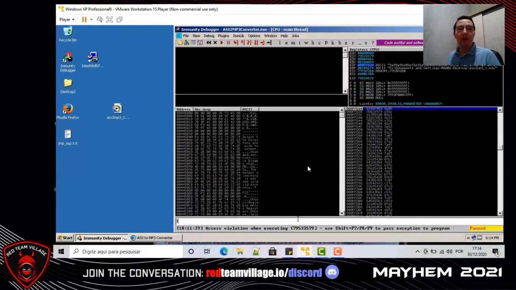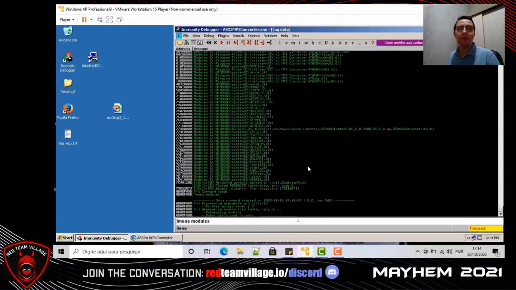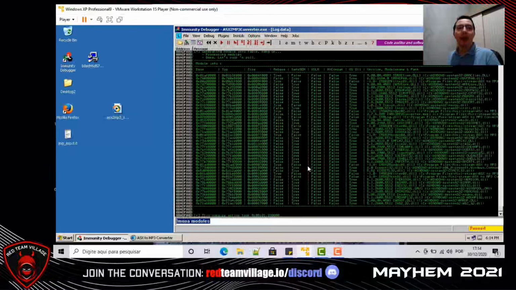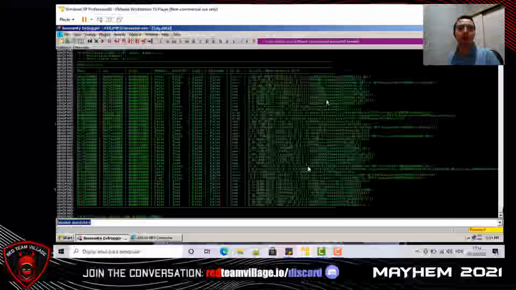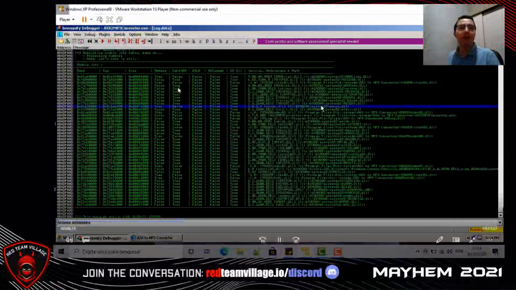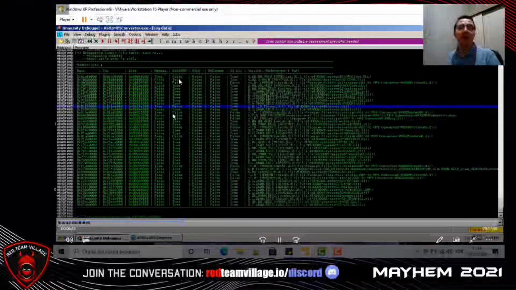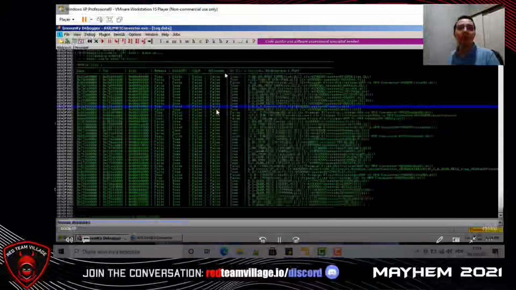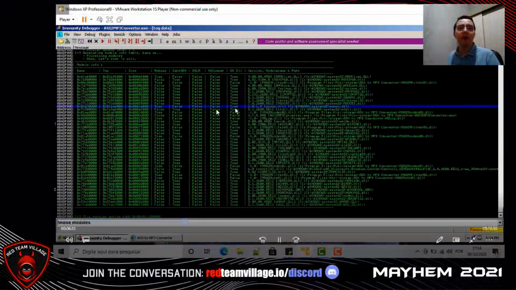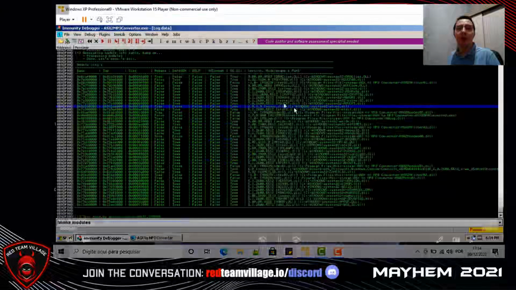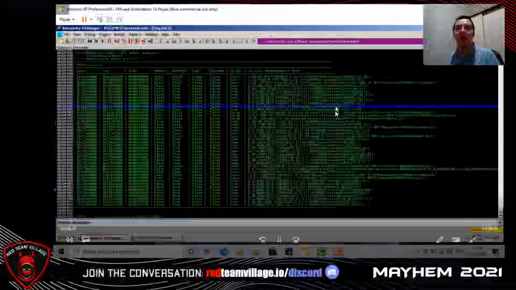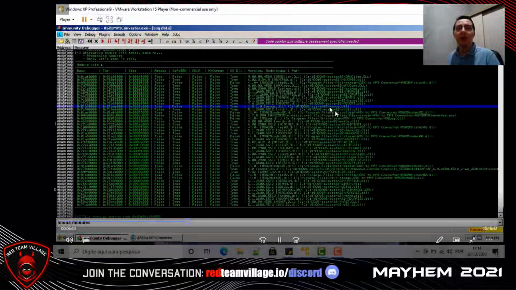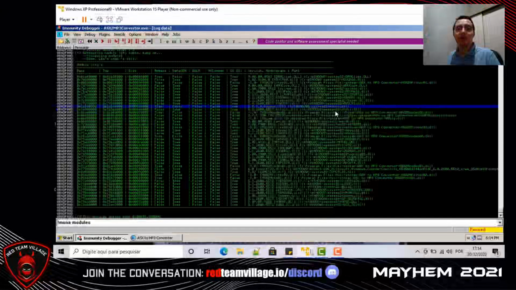So let's type in the command bar !mona modules, and we need to find a module without secure mechanisms. We need to find a module with SafeSEH as false, ASLR as false, NXCompat as false. And we found a module, msvcrt.dll. We will use the module msvcrt.dll.